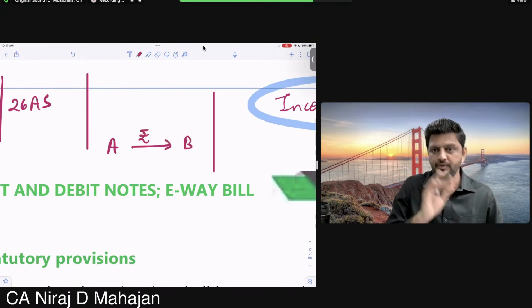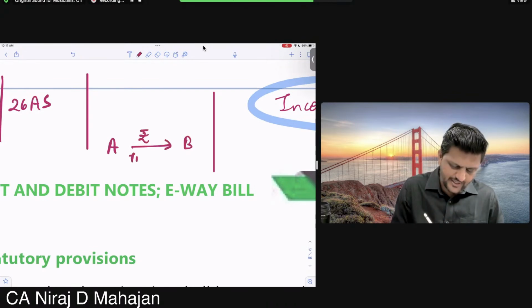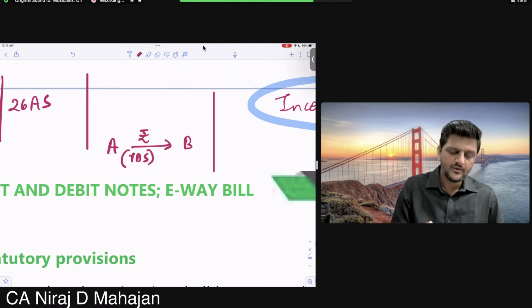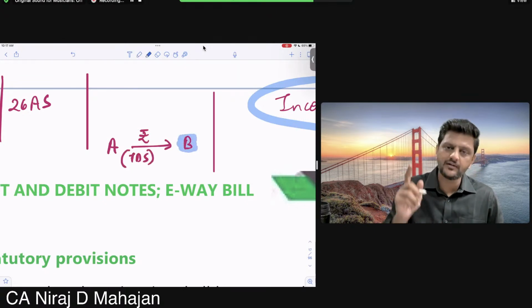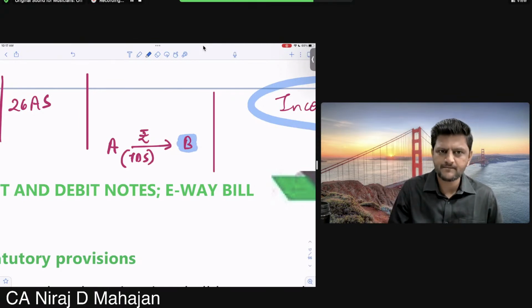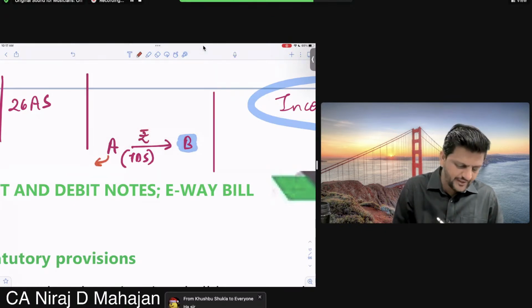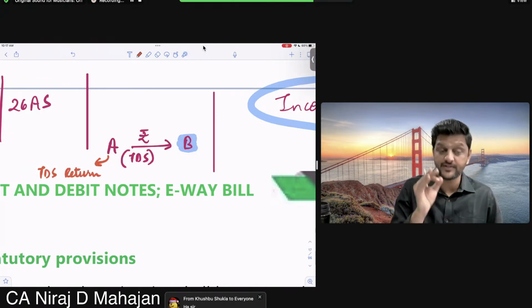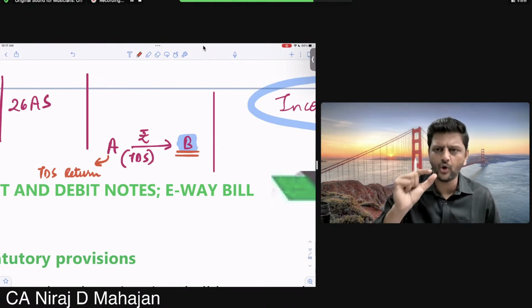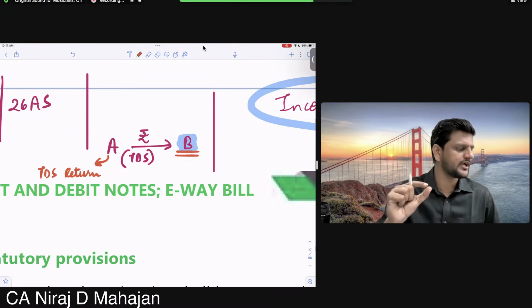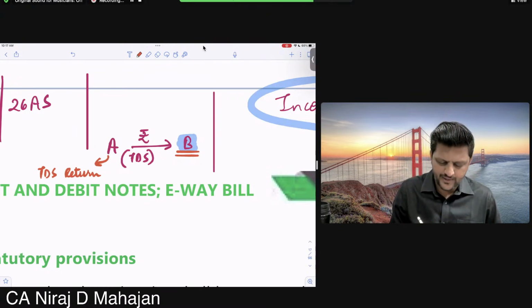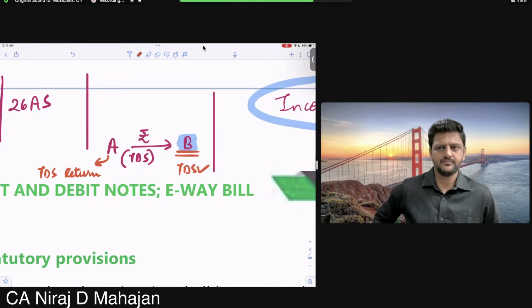Let us say A paid to B. So A has deducted some TDS. Everybody has a login account in income tax, or no? Income tax e-filing, do you remember? Please pay attention. Here, A will file a TDS return, or no? Yes. And because A files a TDS return, in B's income tax account that TDS is automatically reflected.